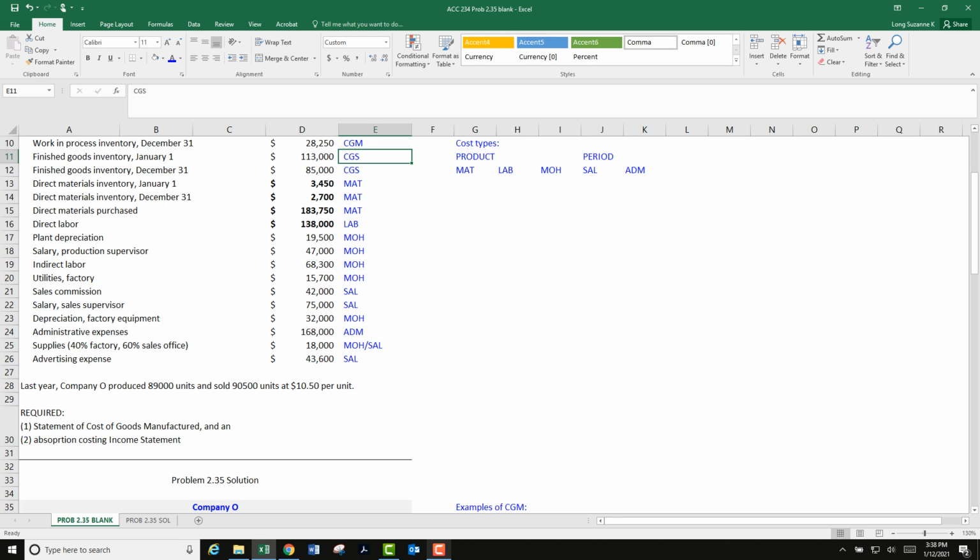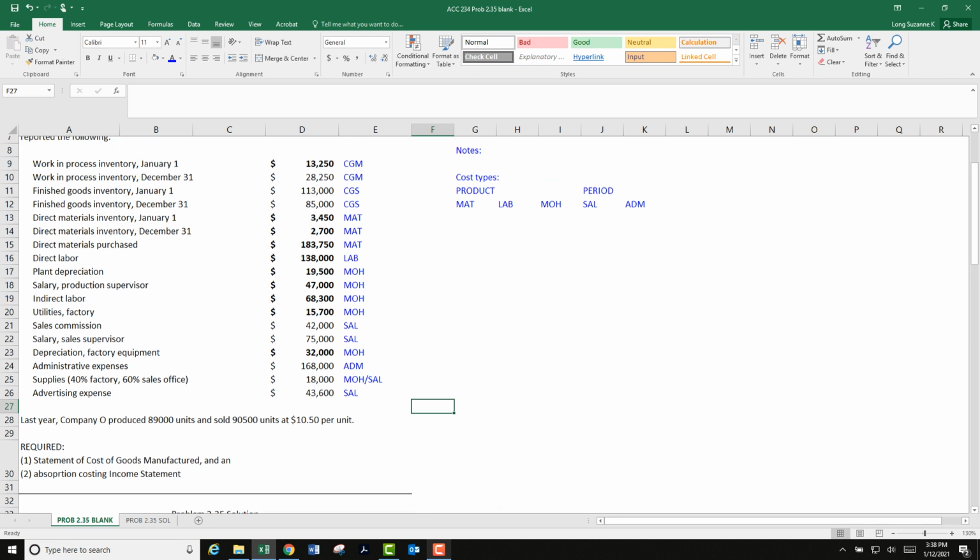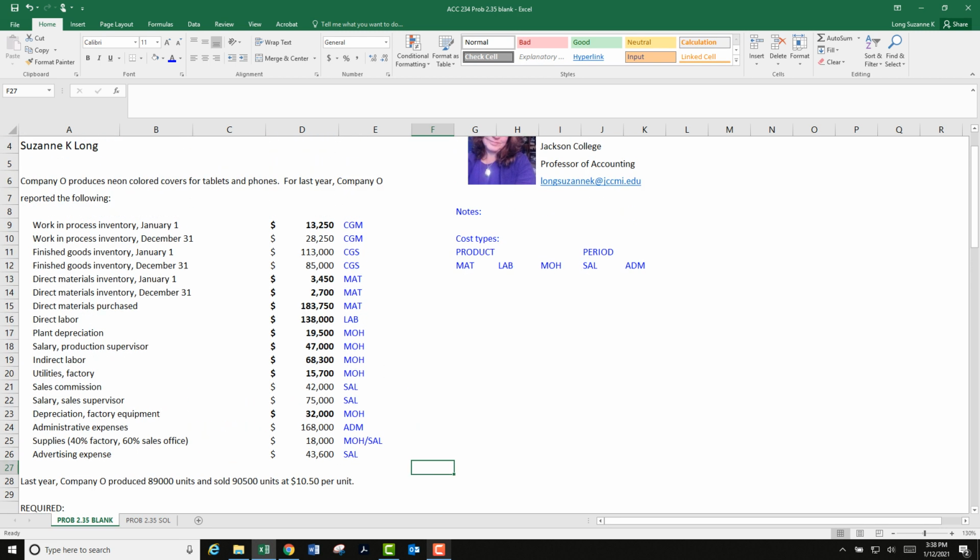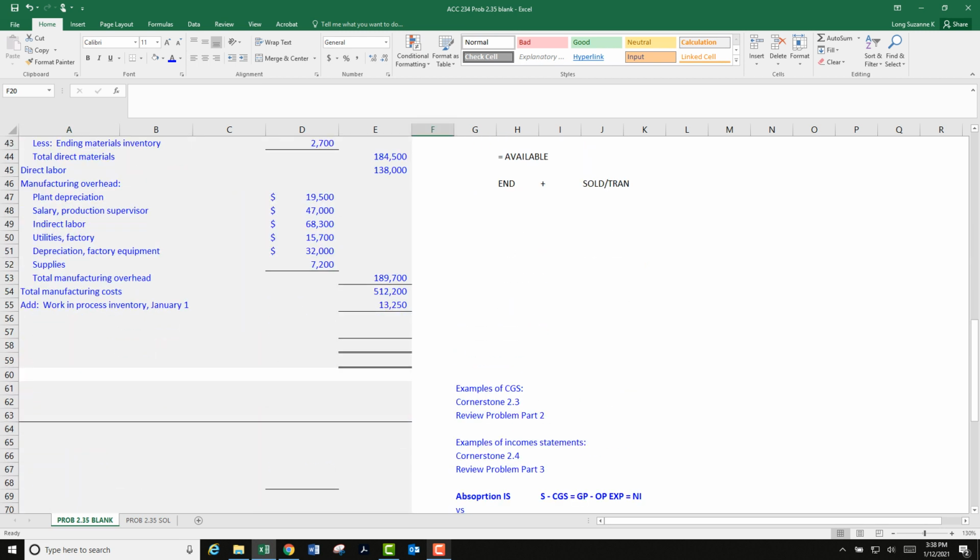Hey, wait a second. Speaking of bold, all these manufacturing overheads are done. I'm going to wait on that one because we're not done with the 18,000. We have more to do here. Okay, I think I'm all up to date now on my bolding. Okay, here's the next one. Well, let's see where we're at. Add work in process. Okay, so we need to add equals this plus this, add.